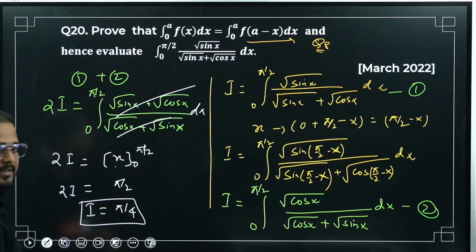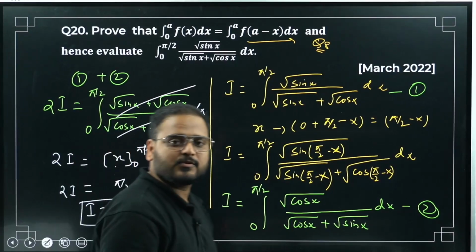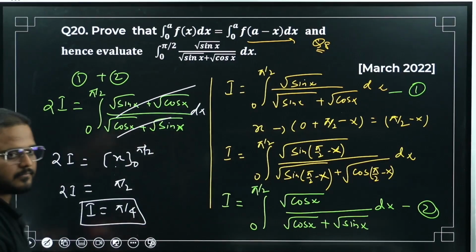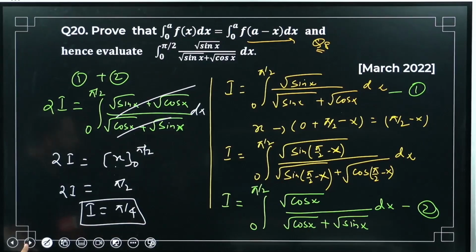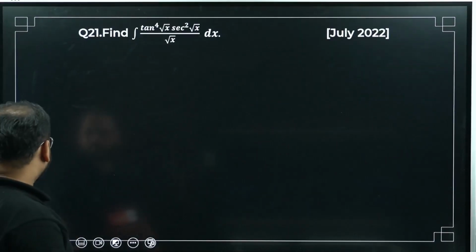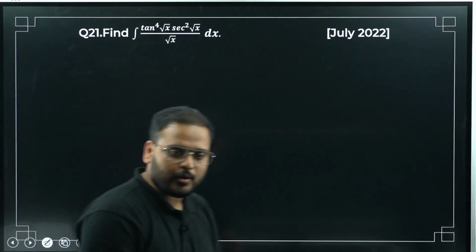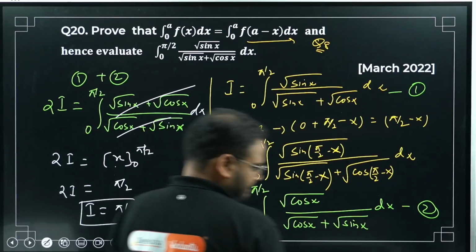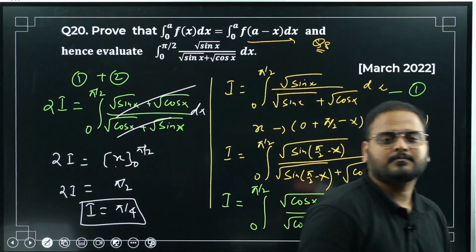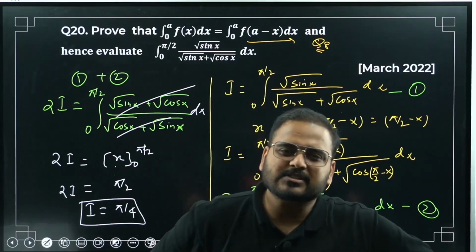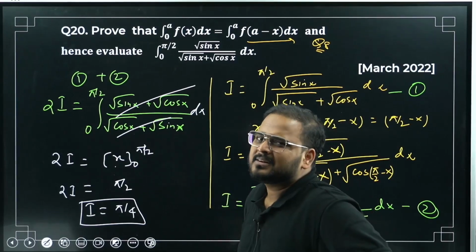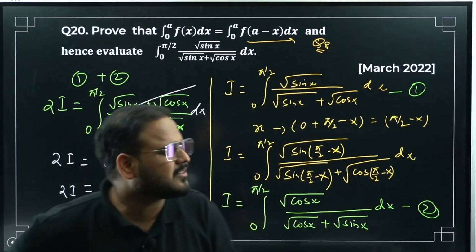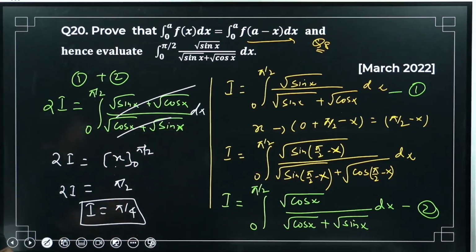Question number 20 is done. Have a look. Okay? Clearly done. Moving on to question number 21. Any doubt in this? Have a look. Please have a look. No? Simple questions. Am I going too fast? No, right? Simple question. That's why I'm going a little faster. If you feel I'm fast, okay? Chaliye.